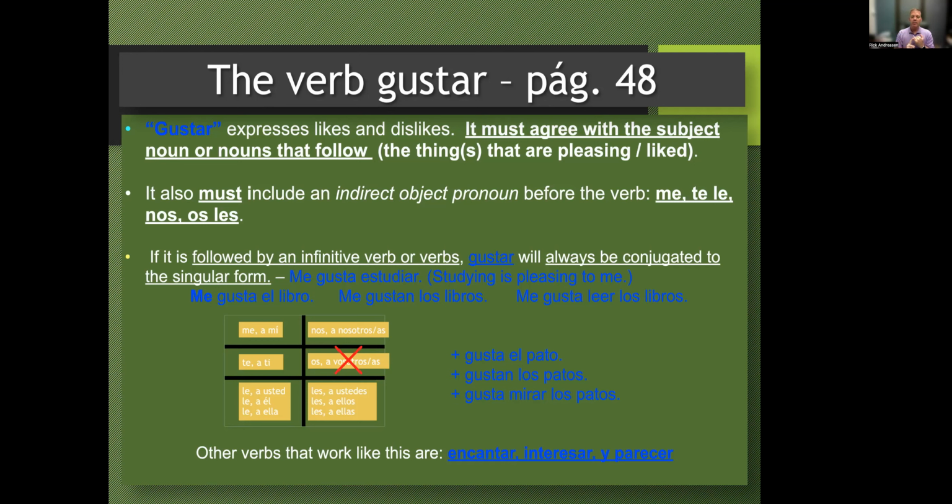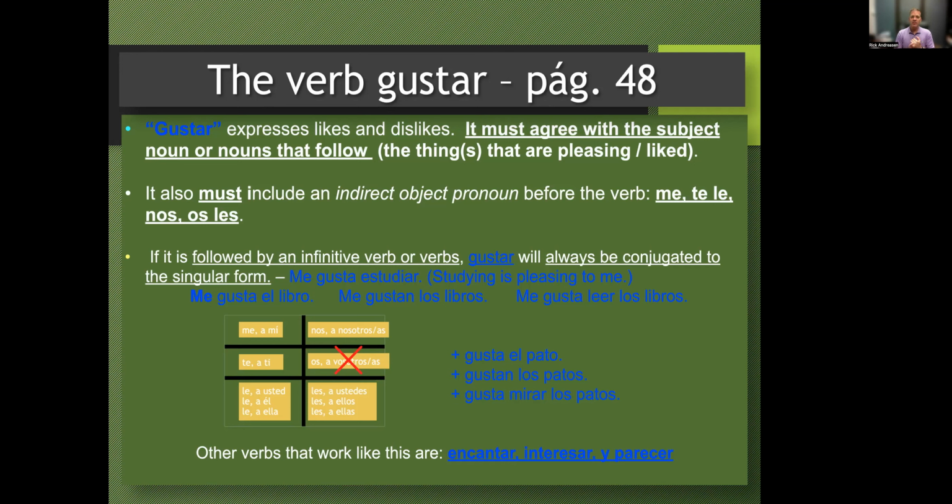Me gusta mirar los patos, te gusta mirar los patos, le gusta mirar los patos, nos gusta mirar los patos, os or les gusta mirar los patos. And then there are three other verbs that work the same way. Encantar, which means to really like, to be enchanted by something. If you remember when we did greetings on the very first week, encantado, encantada was one of those ways you could say pleased to meet you. It is pleasing to me to have met you.